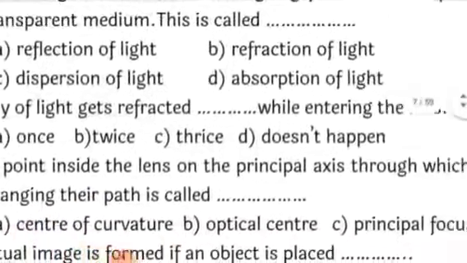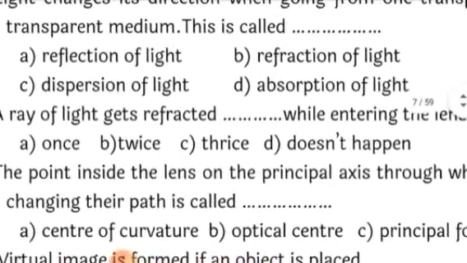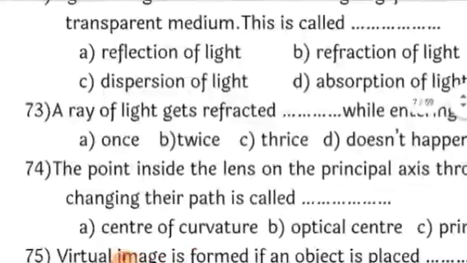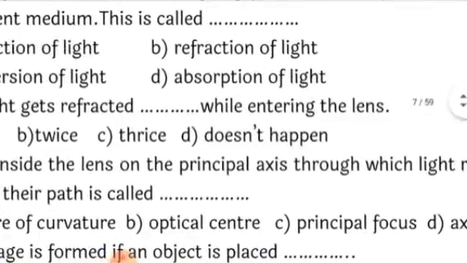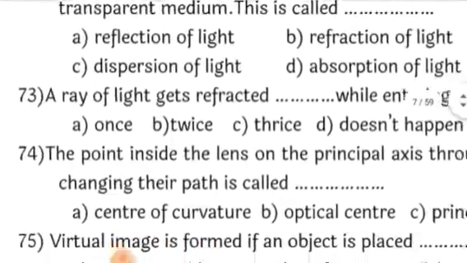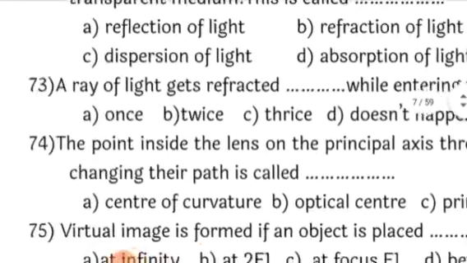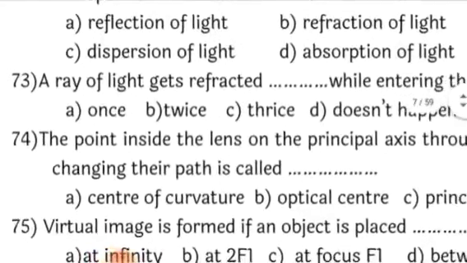A ray of light gets refracted dash while entering the lens. See, it's a very confusing one. While entering the lens, it will refract only once, whereas while it is passing through the lens, it will get refracted 2 times. That is, once when it is entering, and a second time when it is leaving the lens. So that time it will be 2 times. But here, since it is only asked while entering the lens, the correct option is once. A ray of light gets refracted once while entering the lens.